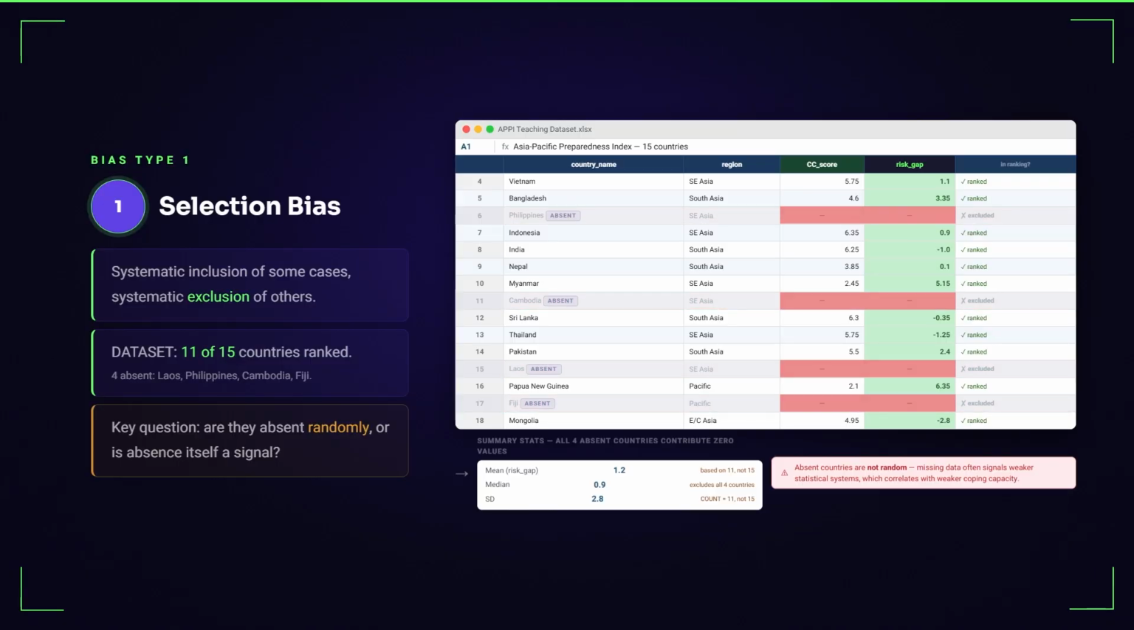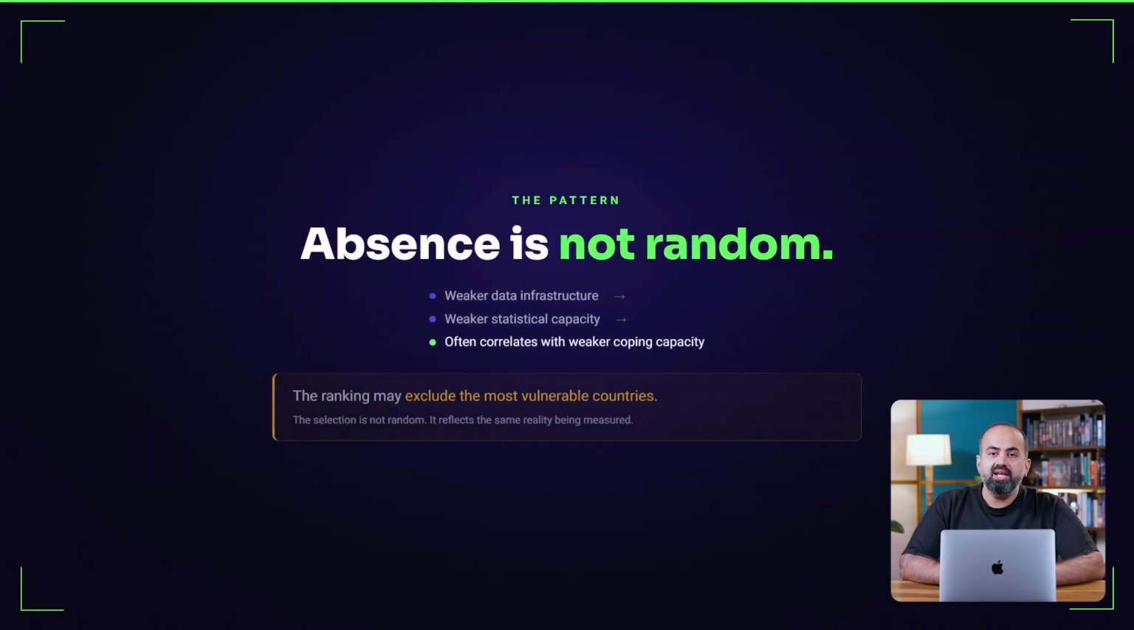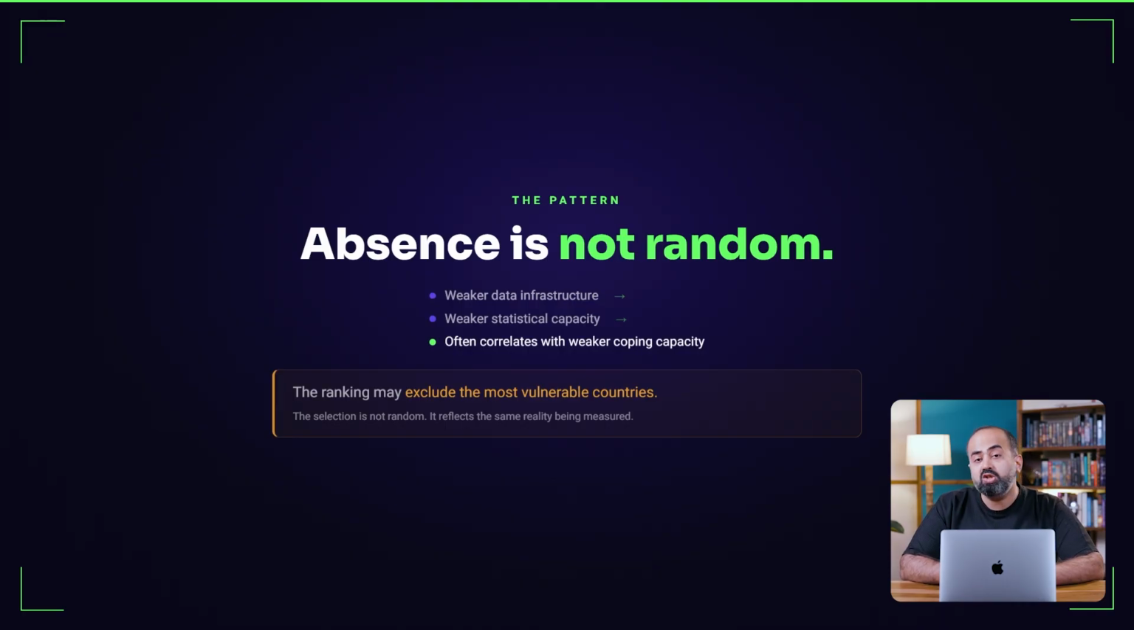Countries with missing data are often those with weaker statistical systems. Weaker systems tend to link with lower institutional capacity, which is one of the things coping capacity tries to measure. This means the ranking may exclude the countries most likely to have the weakest capacity. The selection is not random. It reflects the same reality being measured. The journalist's analysis already reflects this limitation.